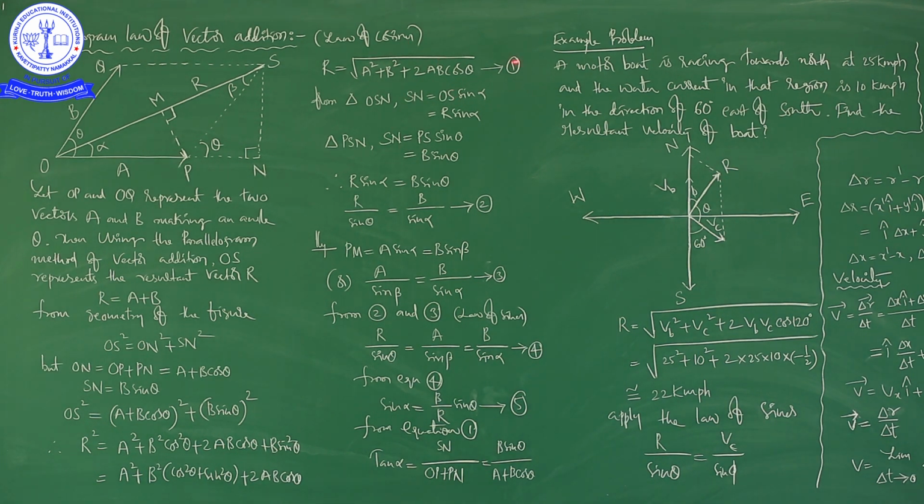It is equation 1. So, we are assuming equation 1. Okay, right. So, this is the magnitude of the resultant vector. Keep in mind, the magnitude of the resultant vector of two given vectors a and b is R equal to square root of a square plus b square plus 2ab cos theta.